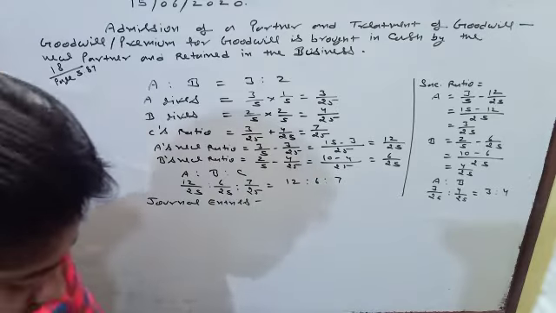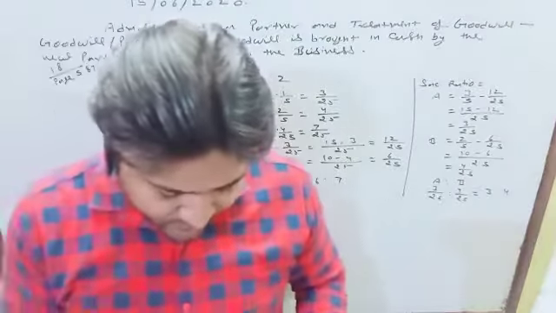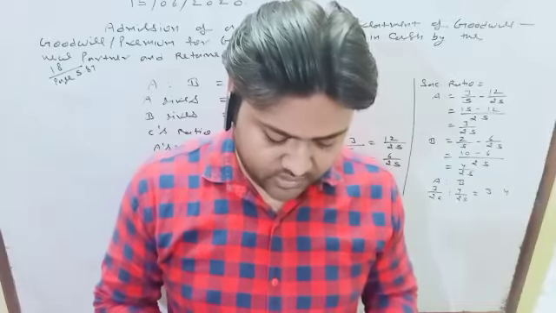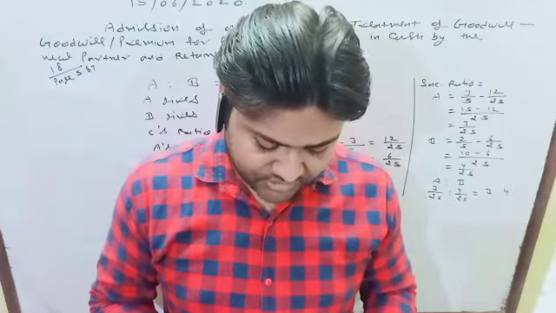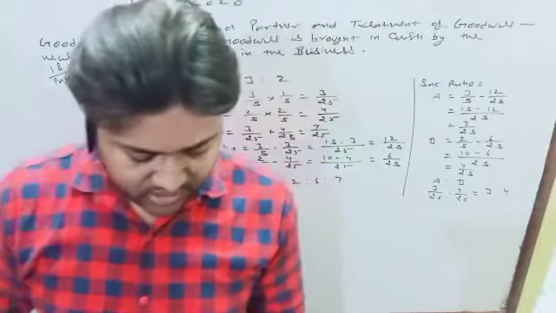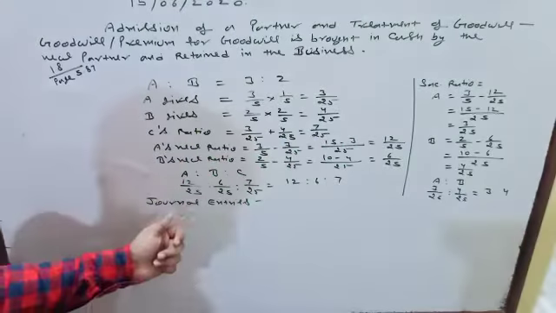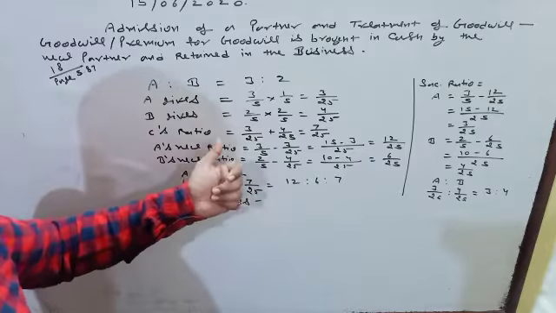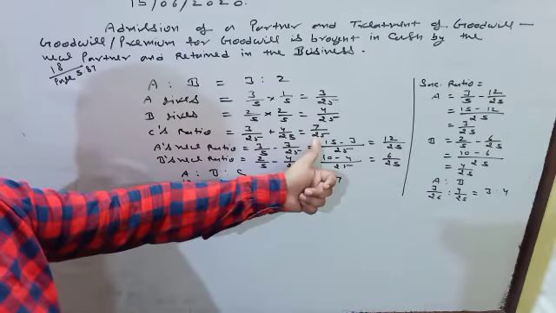First of all, new partner C will bring his share of goodwill in cash. The total goodwill of the firm is 75,000. The ratio of C is 7/25.